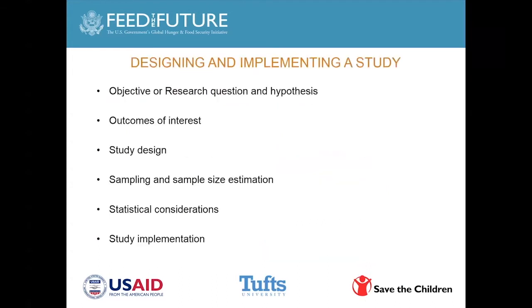Irrespective of what your data is for and irrespective of the type of your study, there are certain basic elements when you design and implement a study. It doesn't matter if you're doing a large national cross-sectional survey or a very small study in which you're following one community or three communities. The first thing is you really need to have a research question, or an objective if it's a sort of national surveillance, as well as a hypothesis as to what it is that you're trying to study.